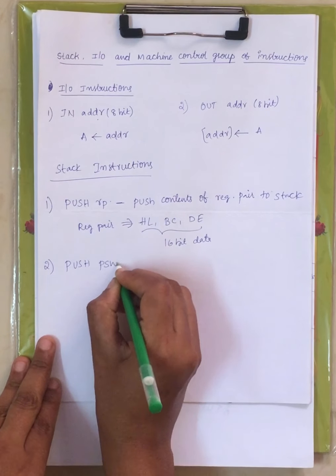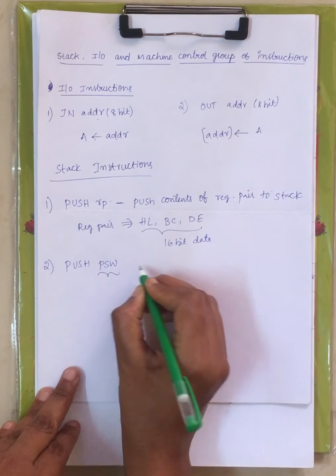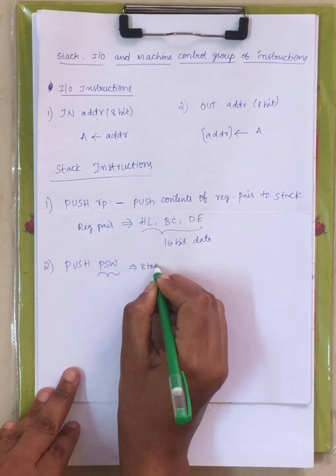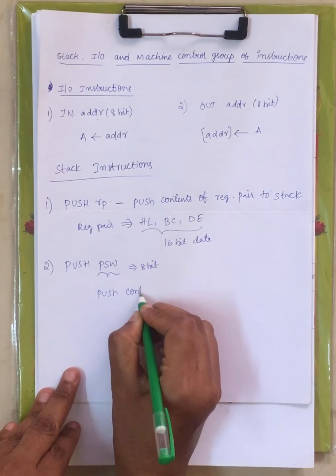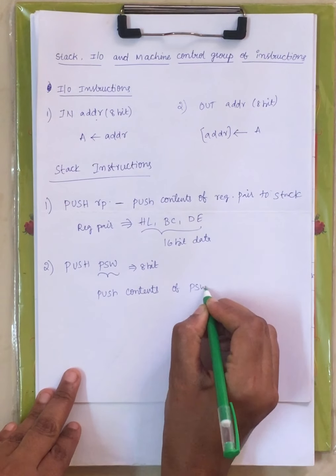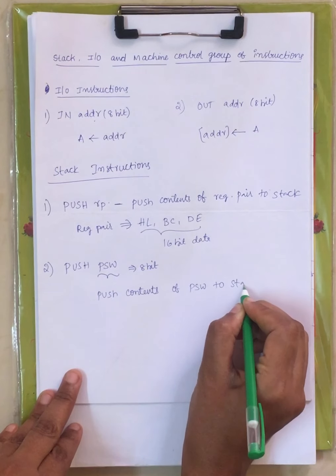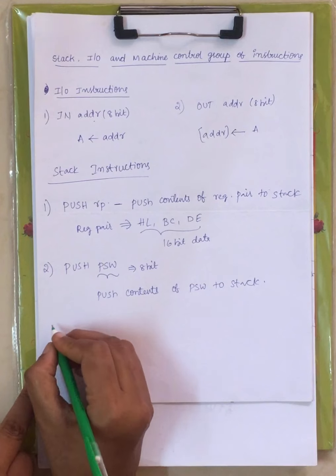Now what is PSW? Program status word, or sometimes it is called processor status word. In some textbooks you will see program status word, and in some textbooks you will see processor status word, right? Now this program status word is of how many bits? 8 bits, right? Now using this instruction we are pushing contents. Pushing is nothing but adding, right? You are adding the contents of the program status word to the stack. This is the second instruction.